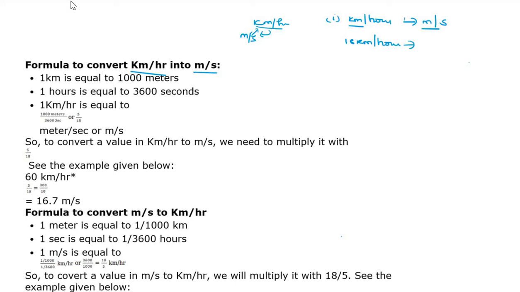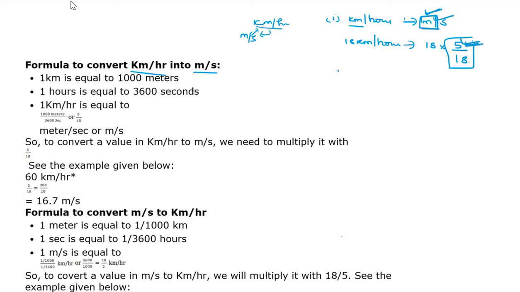So you always multiply this number by 5 by 18. So if you are converting to a small unit means 5 by 18. Because sometimes in the exams also we are confused. Okay, 5 by 18 or 18 by 5. So remember it. Small unit means 5 by 18.